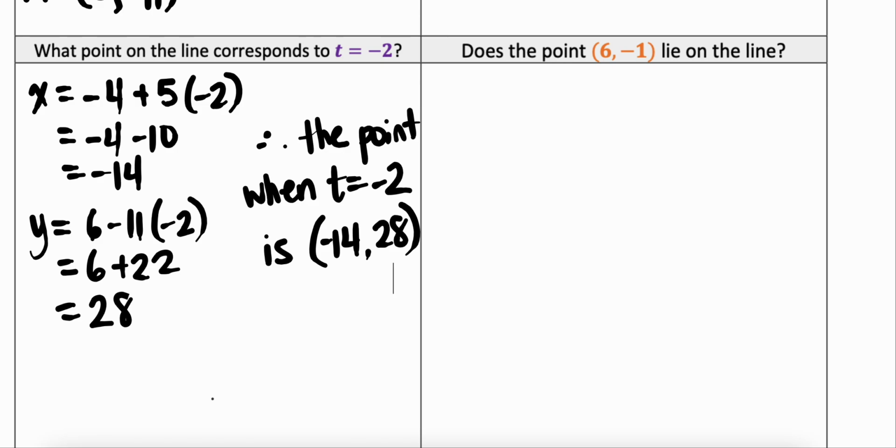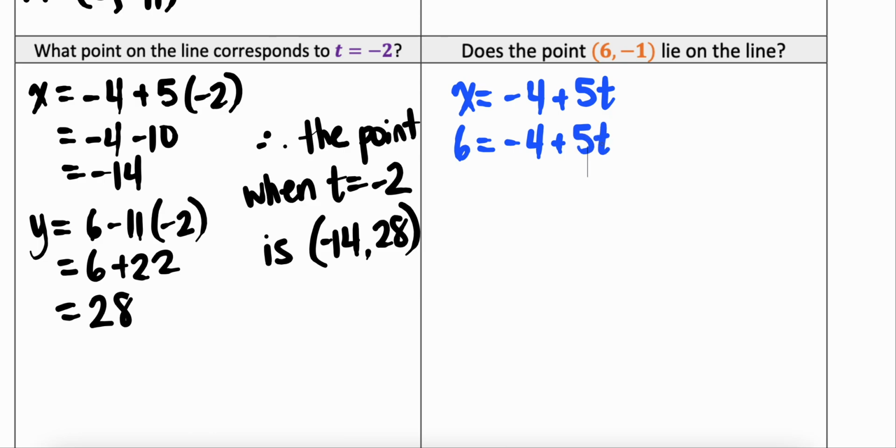We can also use our parametric equations to determine whether a point lies on that line. So the first thing we might want to do is take a look at our x coordinate. The parametric equation of my line for x was -4 plus 5t, but my x value is going to be 6. So I'm going to have 6 is equal to -4 plus 5t. So I'm going to isolate for t now.